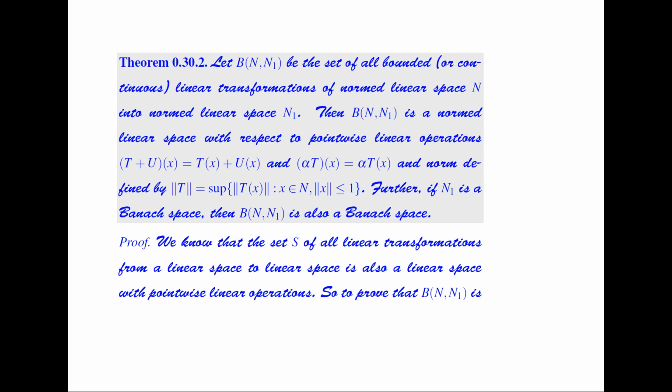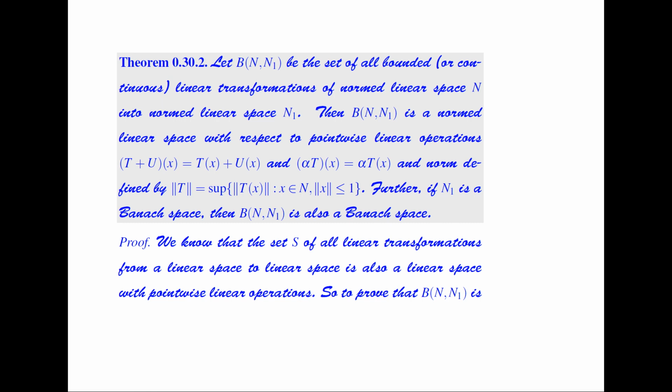So now we will discuss that this set of linear transformations, we will define it. The set of all those linear transformations is a Banach space. So let B(N, N1) be the set of all bounded linear transformations of a normed linear space N into a normed linear space N1. Then B(N, N1) is a normed linear space with respect to the pointwise linear operations: (T plus U) of x is equal to T of x plus U of x, and (alpha T) of x is equal to alpha times T of x.